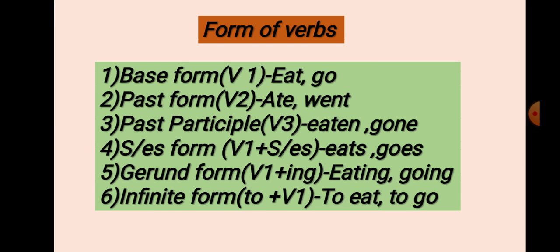At first, I will show you the forms of verbs. Number one, base form, V1. You see the examples: eat, go. Two, past form, V2: ate, went. Three, past participle form, V3: eaten, gone. Four, s or es form, it means verb 1 plus s or es. You see the examples: eats and goes. Five, gerund form, V1 plus ing, examples: eating, going. Six, infinitive form, to plus V1, it means the base form. You see the examples: to eat, to go.